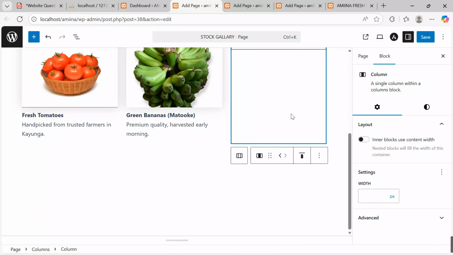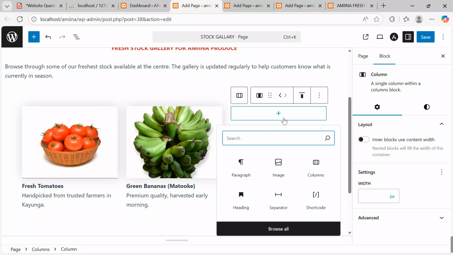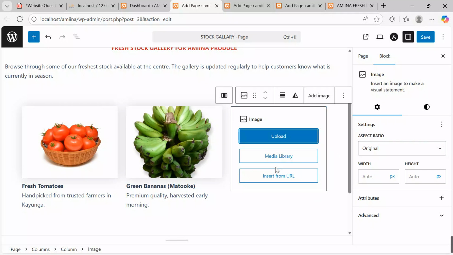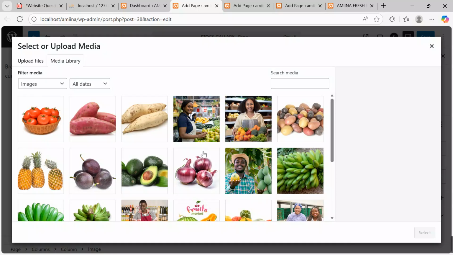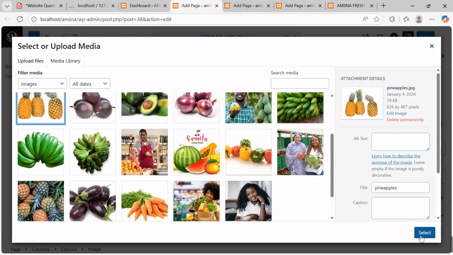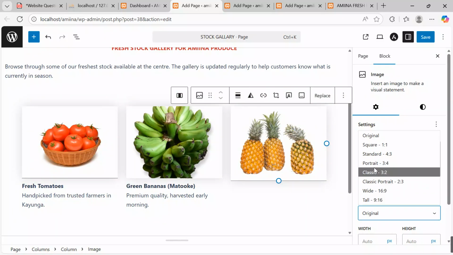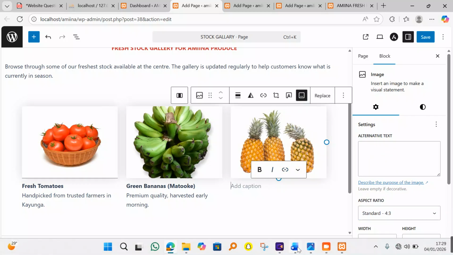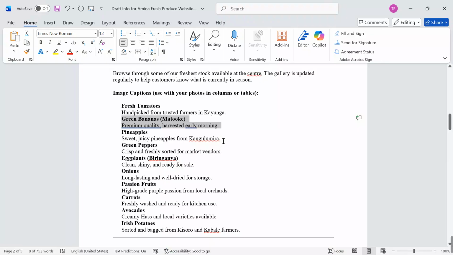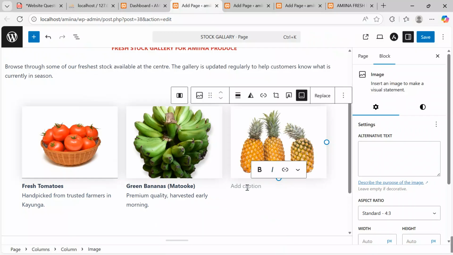Move to this. And then say add block. Go to image. Here I want to put some pineapple. Come over here. Check the images. Here we go. Click select. Aspect ratio. Keep standard. Come over here. Add caption. Get back to my support document. Don't forget to pause, play, and as we move together. Come over here and then paste.